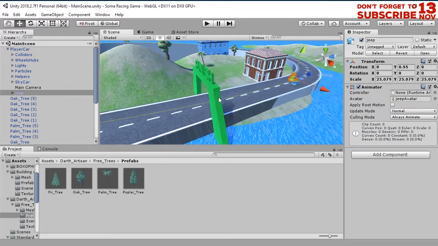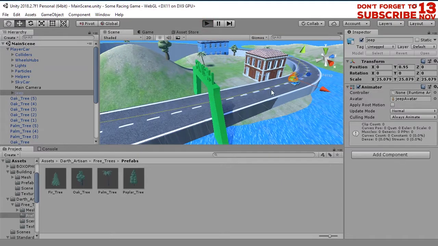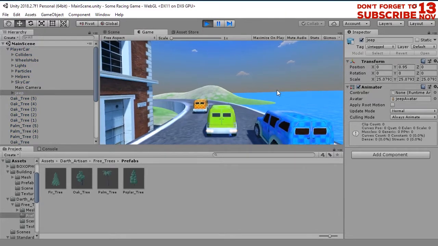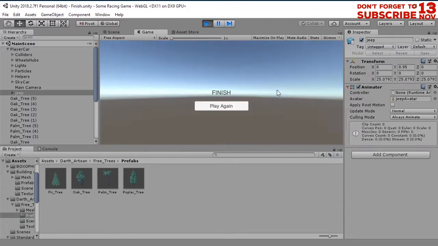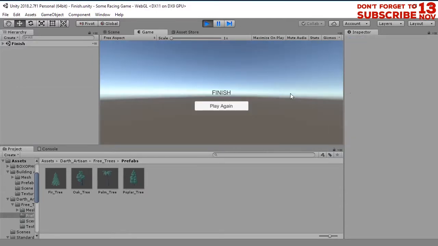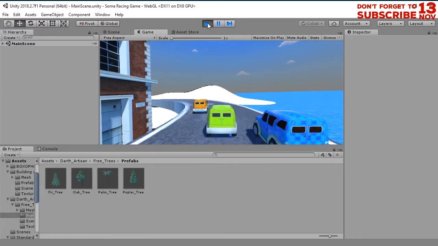Let's see. If I go backward, it will hit the finish line collider and now the game ended. I don't like it and it should not happen.